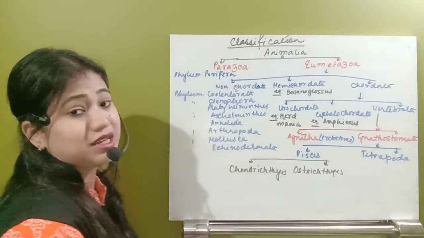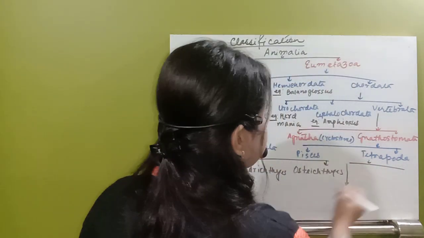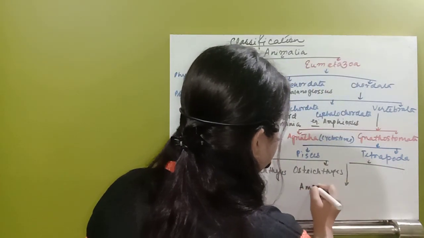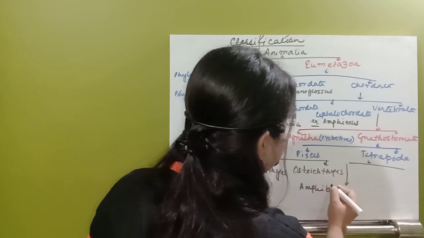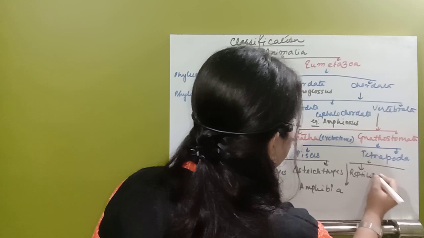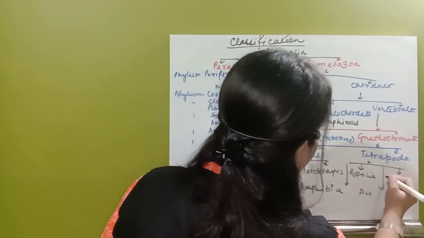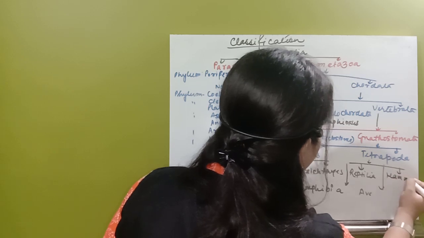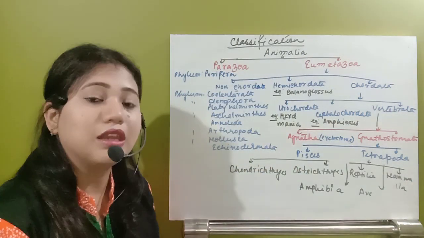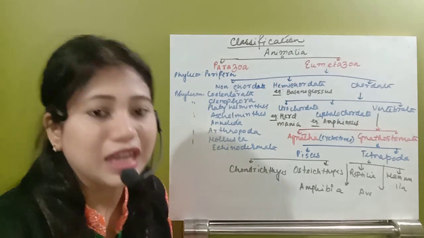Now the last one, that is Tetrapoda. Under the Tetrapoda, you are going to have four species now. What are they? First one, that is Amphibia. Then after that we have Reptilia. Next one is Aves, and the last one where we belong, that is Mammalia. So these are the different tetrapods. Tetrapods means they are going to have four legs. See what happened? Four legs means four limbs.